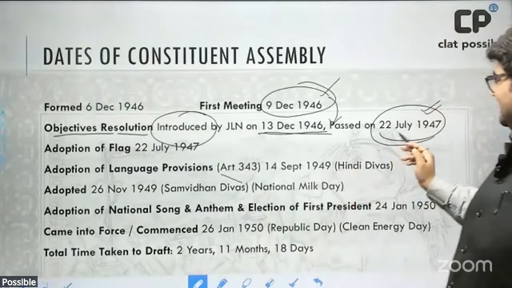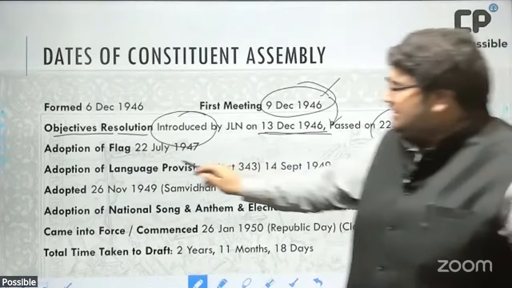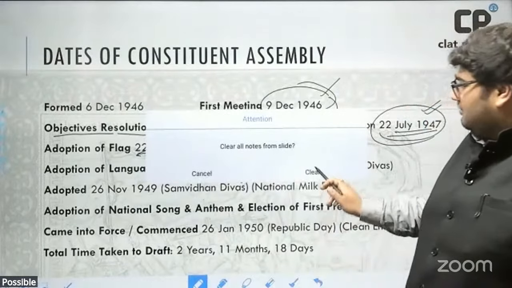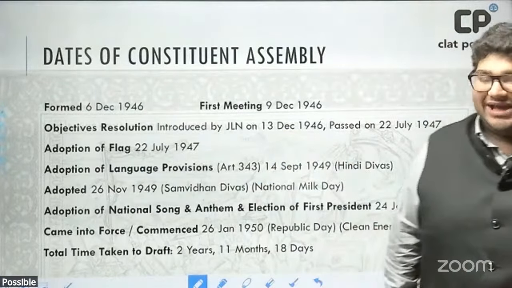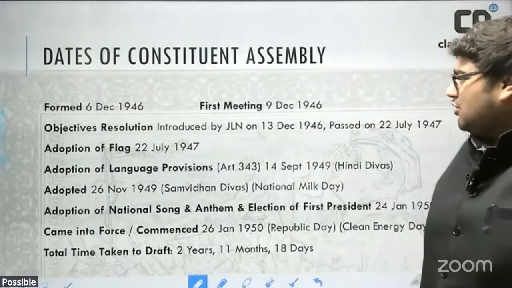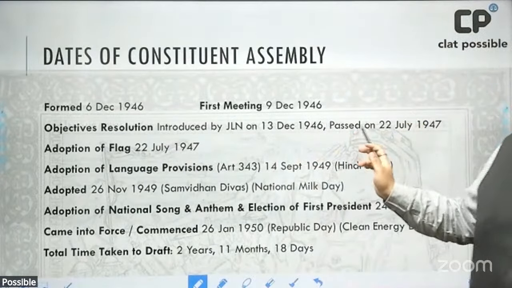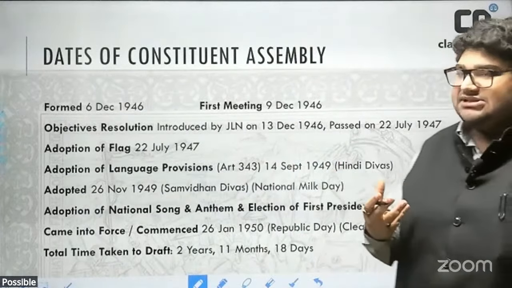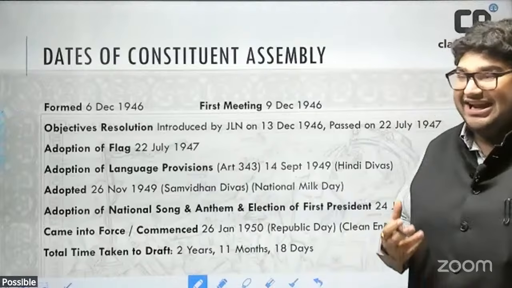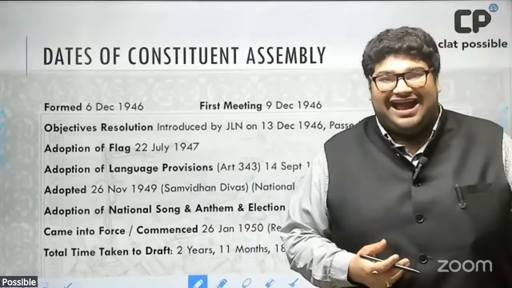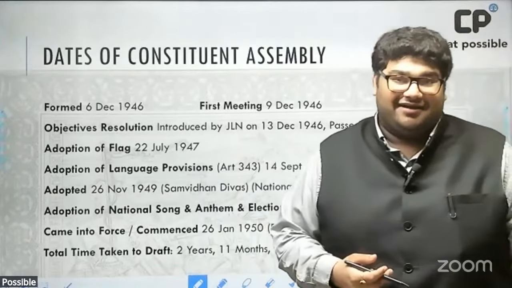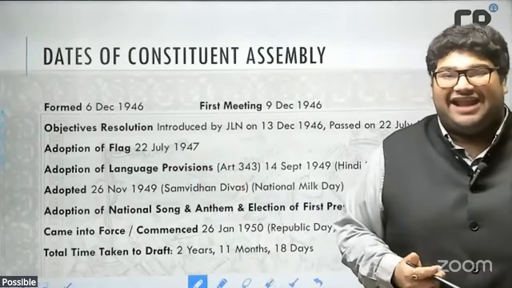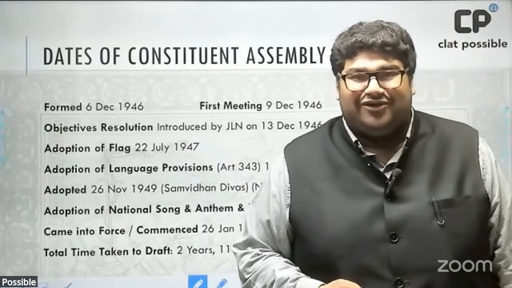Now, this date you should also link with the adoption of the national flag. The Tiranga, the Indian national flag, was adopted on the 22nd of July 1947, which is also the date of the passing of the Objectives Resolution. I hope this is clear. Who is the person most known in relation to designing the modern version of the Indian flag? His name is Pingali Venkaiah. Pingali Venkaiah is credited with designing the modern tricolor flag, which is the flag of the Republic of India.